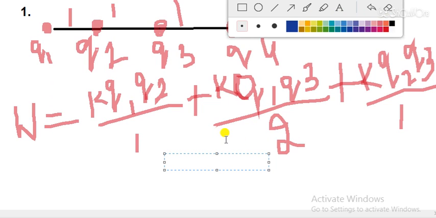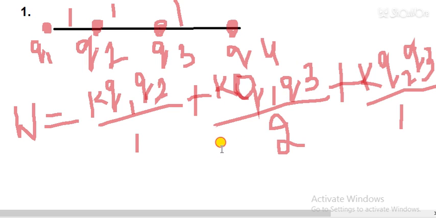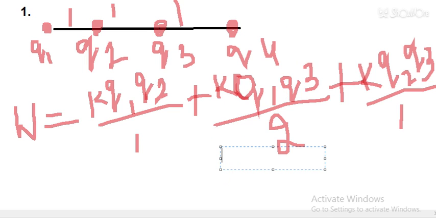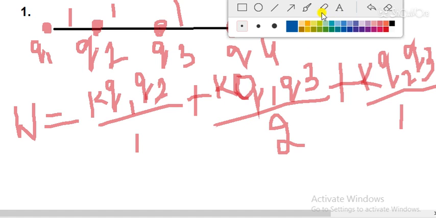Okay, so now I am writing the values that are due to Q4. Wait for 1 minute due to some error. Now it's okay. Yes, so till now this is done.